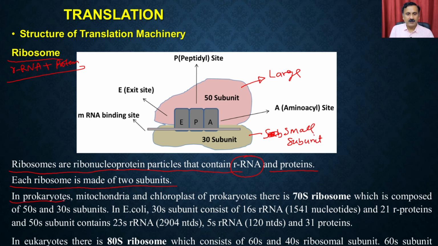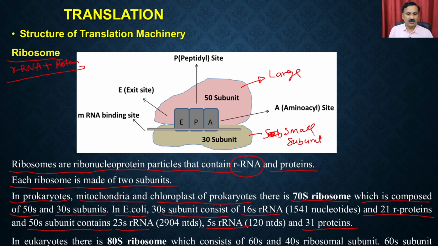In prokaryotes, and in the mitochondria and chloroplast, there is a 70S ribosome, which is composed of the 50S and the 30S subunits. In E. coli, the 30S subunit consists of the 16S ribosomal RNA and 21 ribosomal proteins, whereas the 50S subunit contains the 23S ribosomal RNA, 5S ribosomal RNA and 31 different types of proteins.